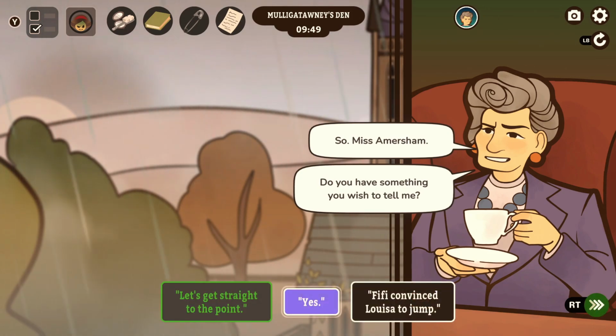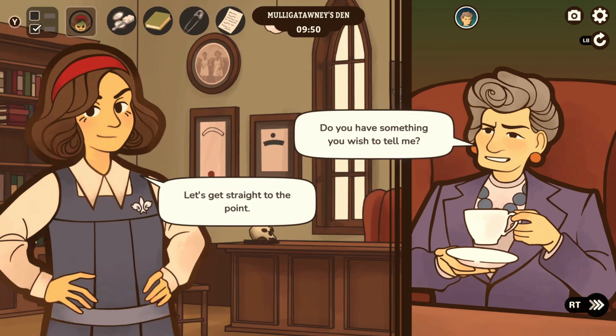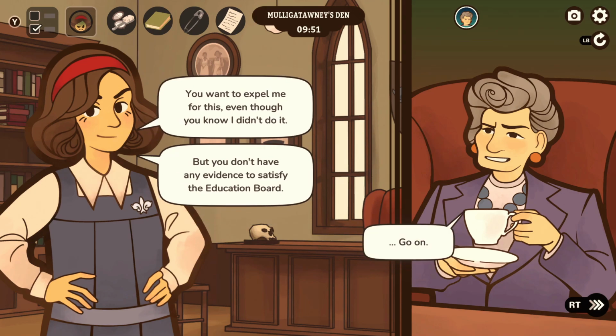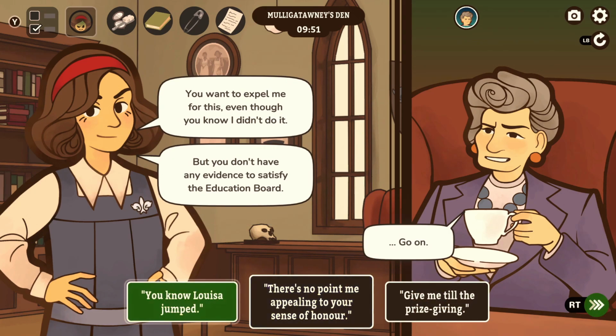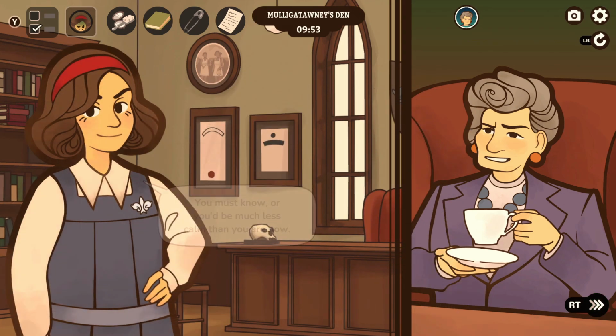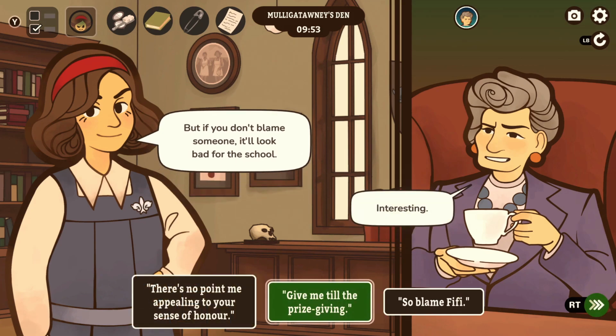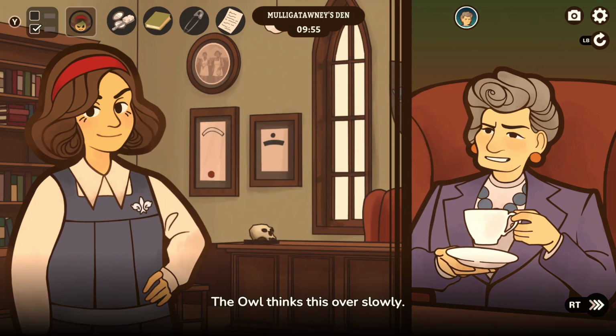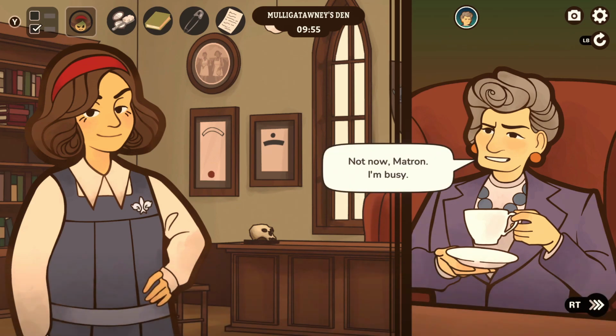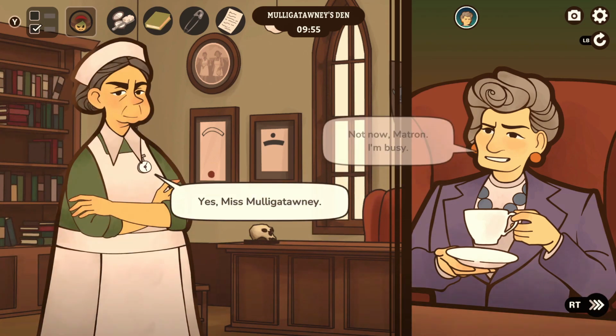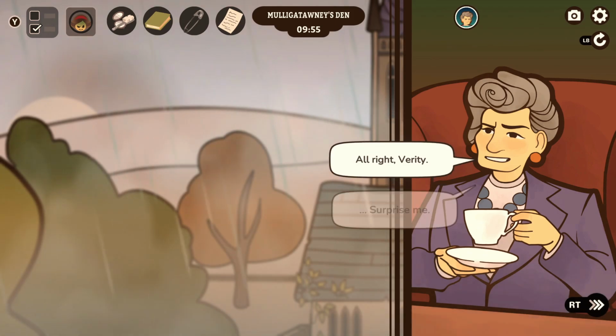Aside from the visit to the Owl's office early in the day, which happens in pretty much every playthrough, you're mostly free to direct Verity around as you please. She doesn't really get into trouble for not attending or being late to her classes. Presumably the teachers feel that if she's being expelled anyway, it doesn't matter all that much. And thus, outside of any information she can glean during the classes themselves, her time is probably better spent elsewhere.